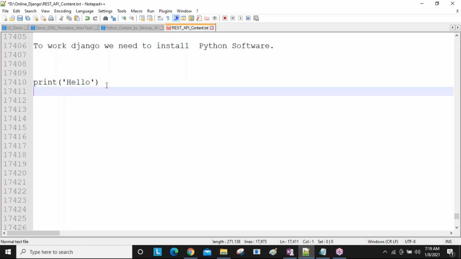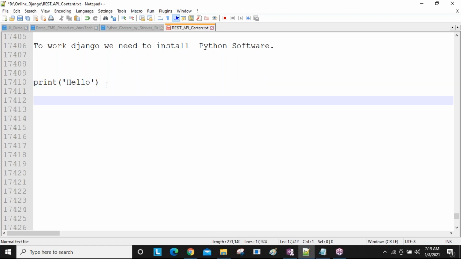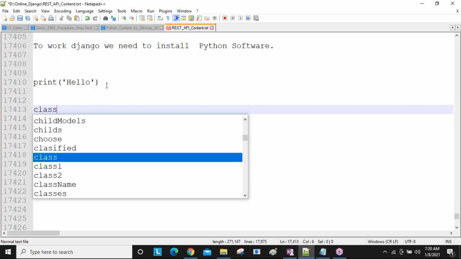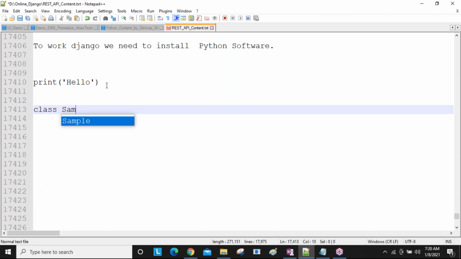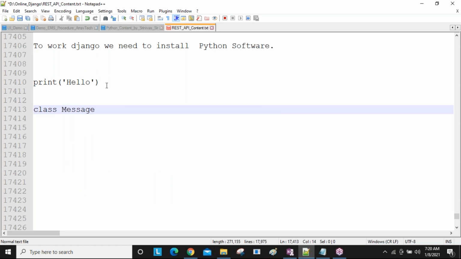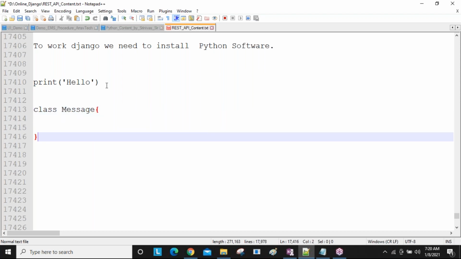But to get the same response using Java, if you want to develop it, how do you do it? That is the point. In Java, we write like this: a class, for example, sample. My class name is message. In Python, we follow the colon operator for indentation, but these Java people follow the curly brace.